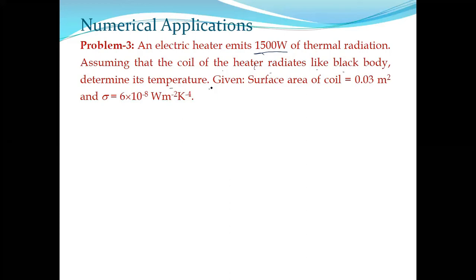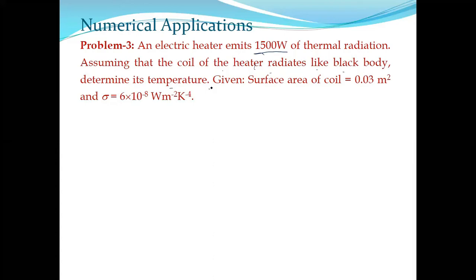Suppose the question is, within wavelength 3000 angstrom to 3050 angstrom, find out the power. For that type of problem, you can use Planck's law. Or if you know that this wavelength is in the lower wavelength side, use Wien's radiation law. If you know it is in the higher wavelength side, Rayleigh-Jeans law. Or if you do not know whether it is in the lower or higher wavelength side, just use Planck's law. So my point is, whenever a frequency range or wavelength range is supplied, then you need to use Planck's law itself.